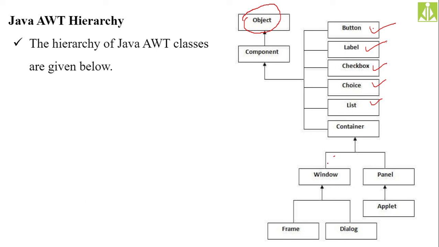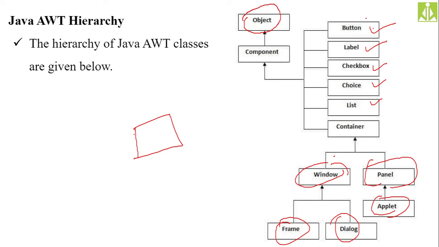These are the Container class subclasses, like your Window or your Panel. Under this Panel we have Applet, and under this Window we have Frame and Dialog. These containers are responsible for holding whatever GUI components we are creating over here. In order to hold these components, we have to depend on these containers.